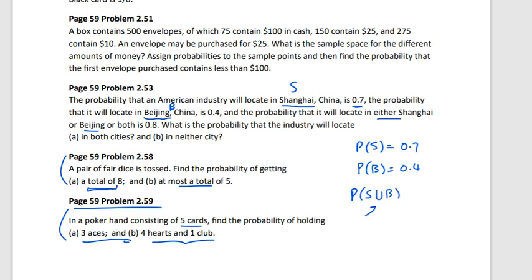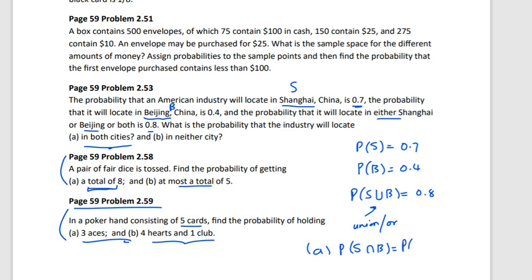This union is used for OR. Okay, union is used for OR. It is the same thing. That is 0.8. What is the probability that the industry will locate in both the cities? So see, both means AND. S and B. AND is intersection. Okay, so AND and intersection are the same thing.